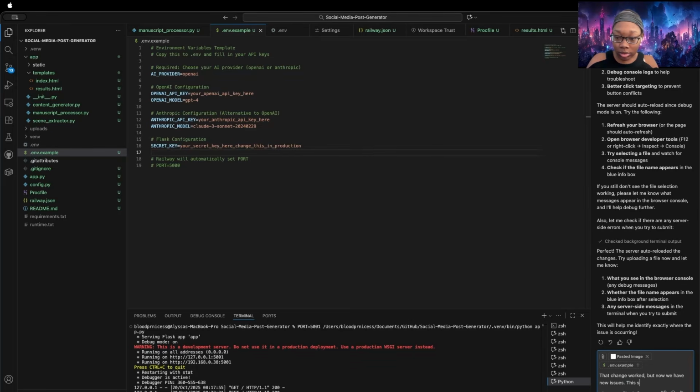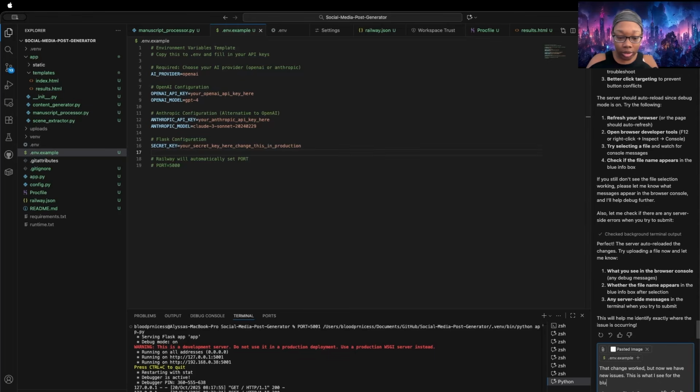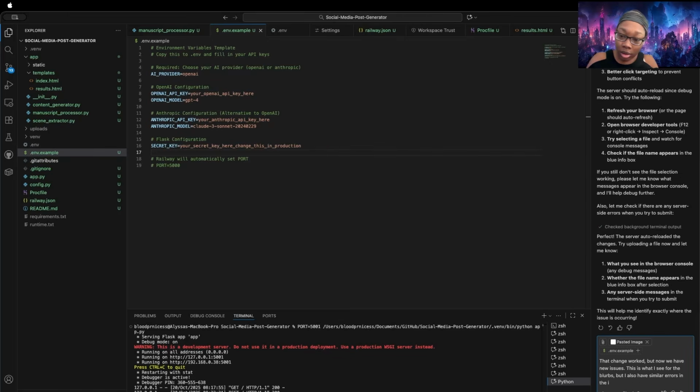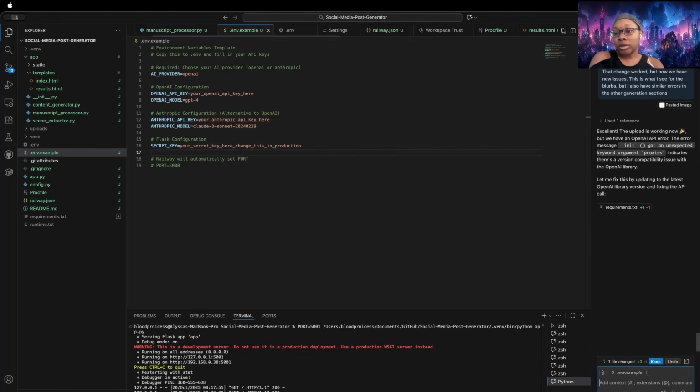This is what I see for the blurbs, but I also have similar errors in the other generation sections. So it had an issue with the OpenAI library that it chose, so it is fixing itself.